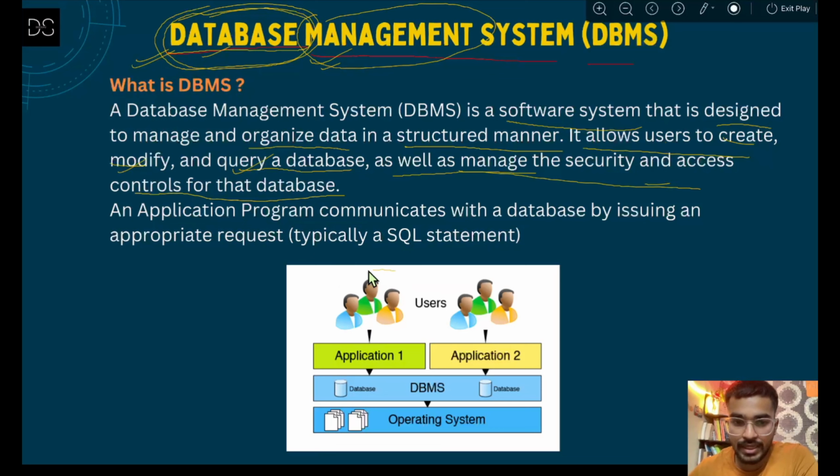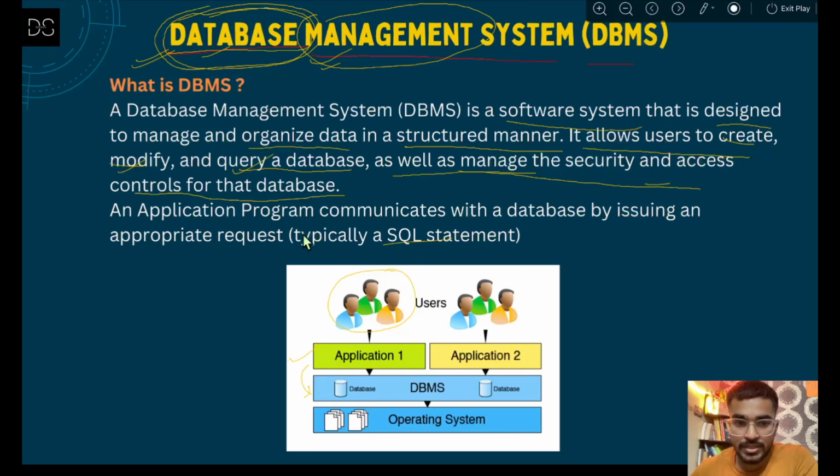Now how can they access the database? They can use an application. It can be any web application through which they are connecting with the database. Now how can they connect with that? To connect that application to the database, you need a kind of language to interact with it, that is called a structured query language.